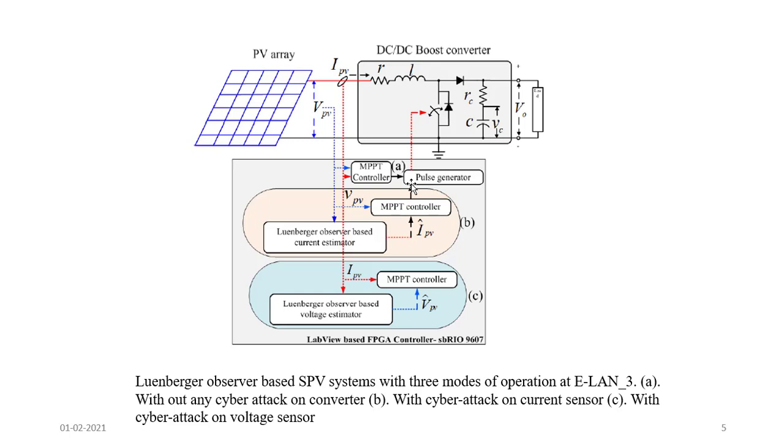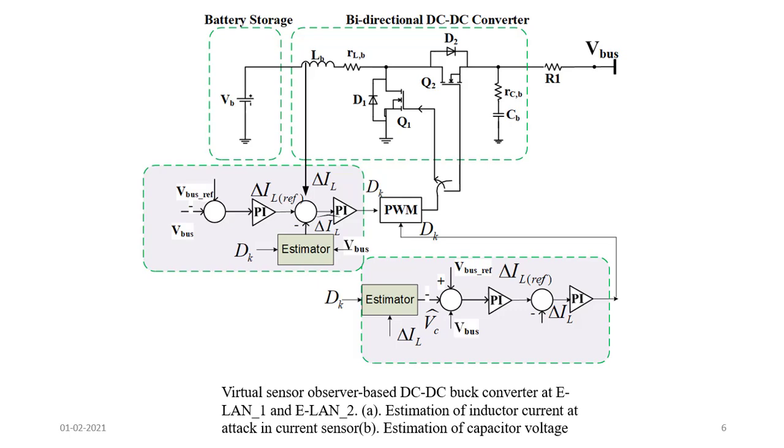we can declare that an attack has been launched. This is conducted at bus number 3, where we are using three modes of operation: the mode without any cyber attack, with cyber attack on the current sensor, and with cyber attack on the voltage sensor. Further, the system has been extended for the bidirectional DC-DC converter. This is the most important part of the paper.